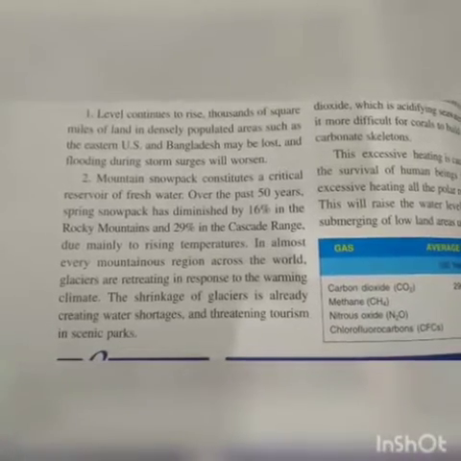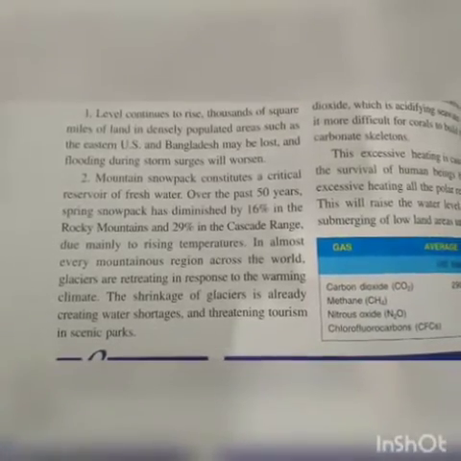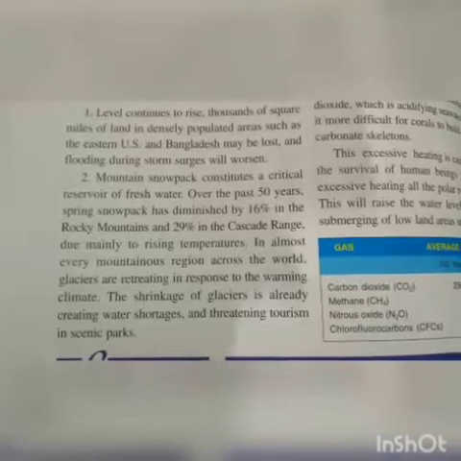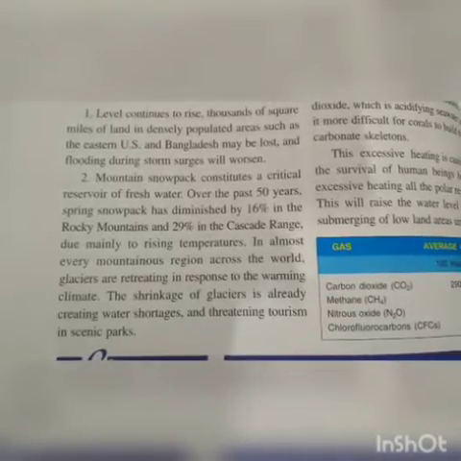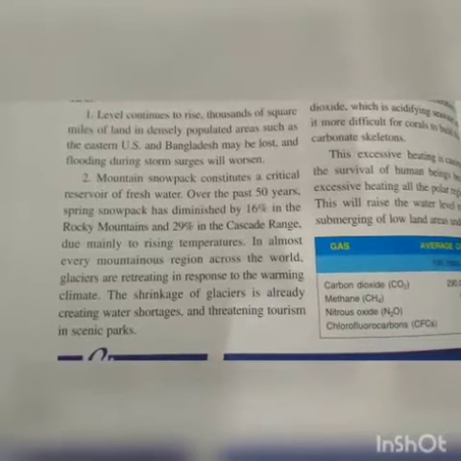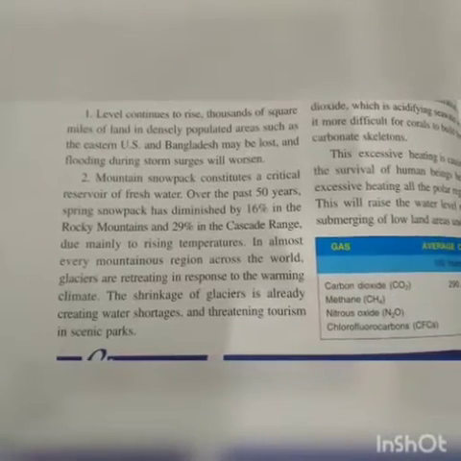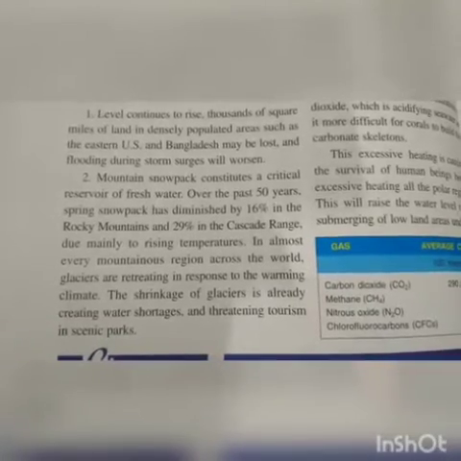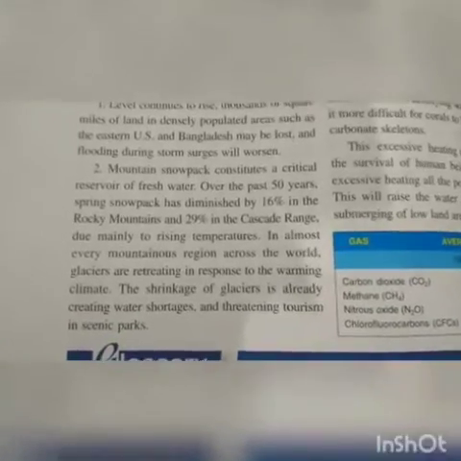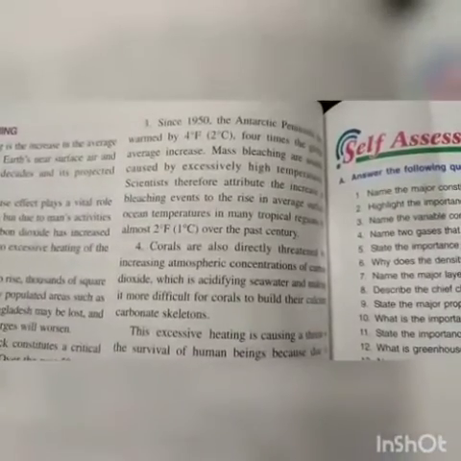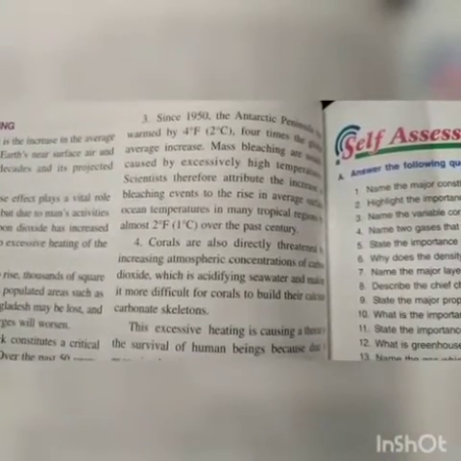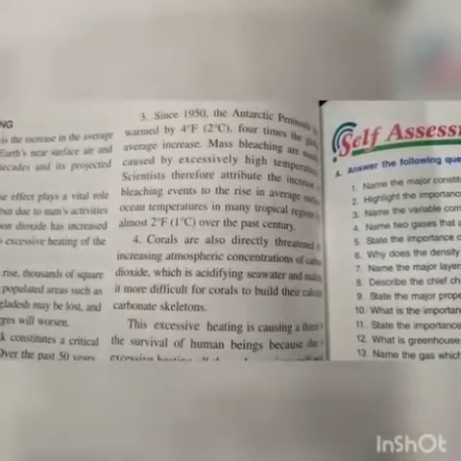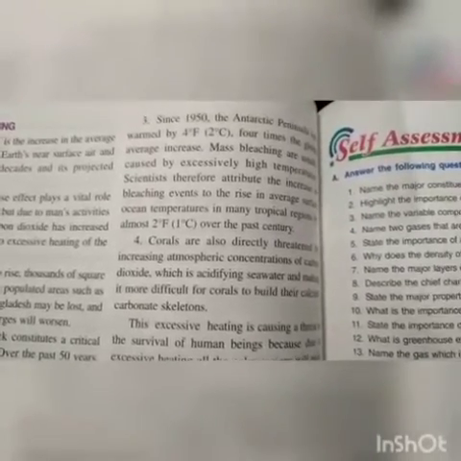Like shrinkage of glaciers, shortage of water, and a great threat to the tourism sector also. Since 1950, the Antarctic Peninsula has warmed by 4 degrees Fahrenheit, that is 2 degrees Celsius, 4 times the global average increase.